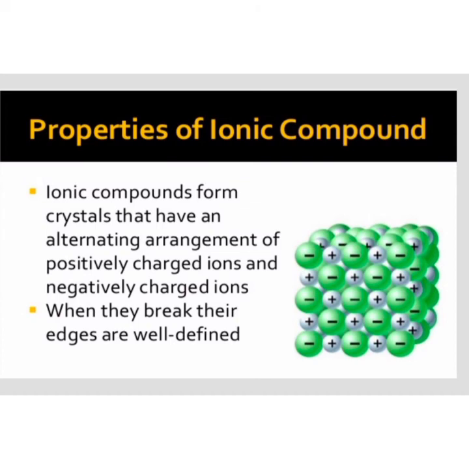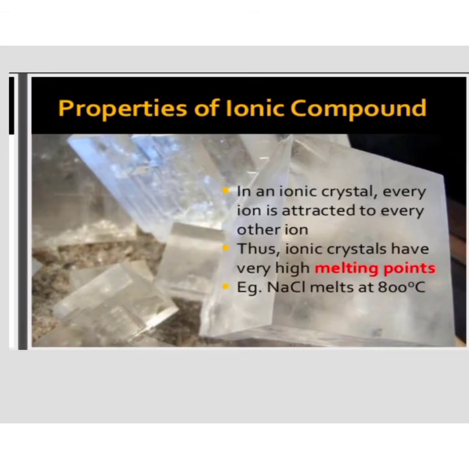You can see how beautifully the cations and anions are arranged in a regular pattern. In an ionic crystal, every ion is attracted to every other ion. For example, in sodium chloride, you have seen the positive charge is attracted toward the chloride charge. That is due to the electrostatic force of attraction. Ionic crystals have a very high melting point. For example, sodium chloride melts at 800 degrees Celsius.